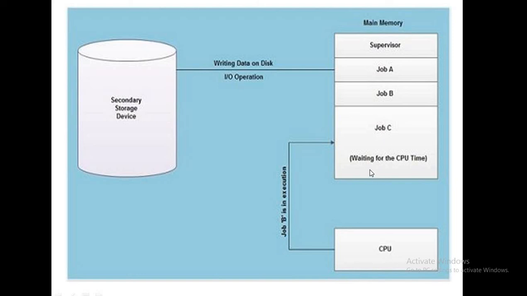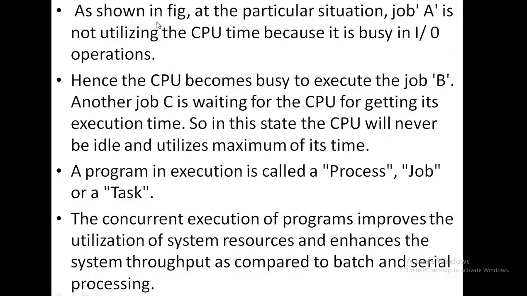That means whoever is waiting for the CPU time is in ready state. Okay, so these three states are very important in multi-programming to complete the multiple job execution. So we go to the notes. As shown in the figure, in this particular situation, job A is not utilizing the CPU time because it is busy in IO operations, as I have told you.